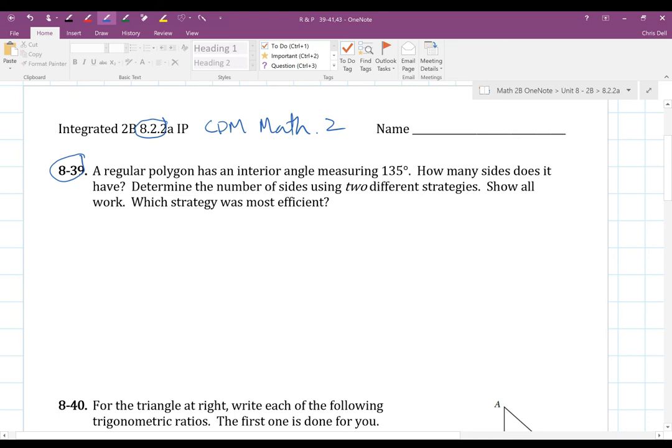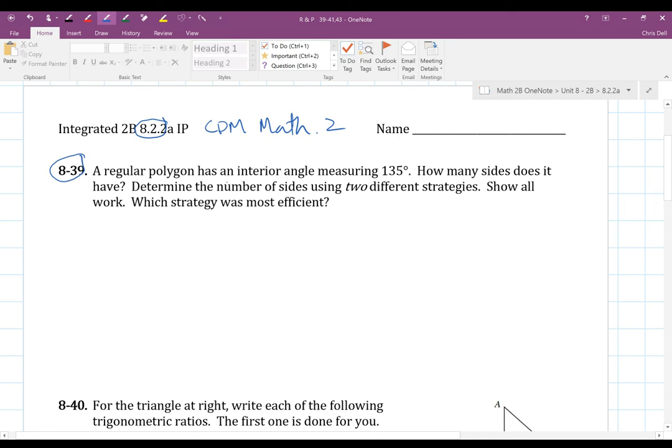It says a regular polygon has an interior angle measuring 135 degrees. It wants to know how many sides it has. Determine the number of sides using two different strategies. Show all your work. Which strategy is most efficient?